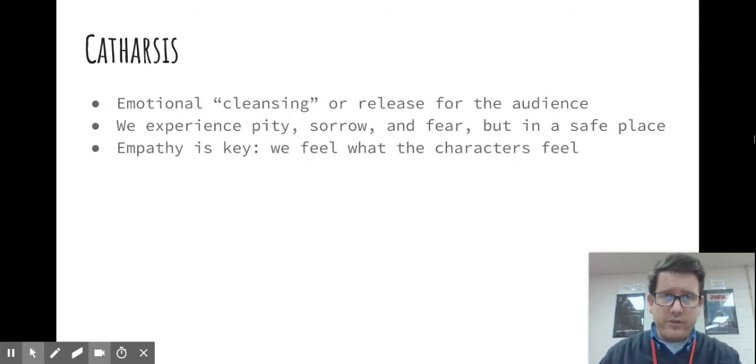So we've just covered all of the basic elements of tragedy, and we can find these elements in all kinds of stories. You can find these elements in stories that we've already read that aren't specifically tragic, but we can see examples of a tragic flaw, or we can see examples of a downfall that comes from circumstances beyond the character's control. So as we move forward, just be on the lookout for elements of tragedy in the stories.